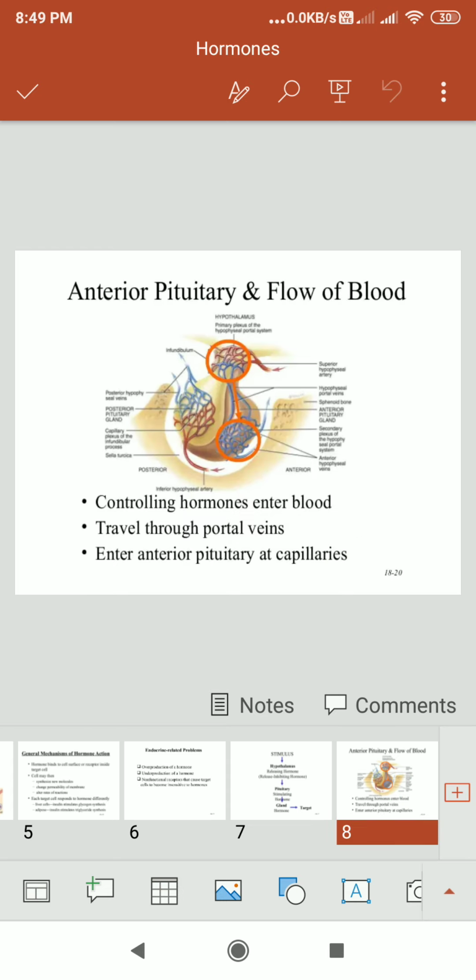In the anterior pituitary and flow of blood, the controlling hormones enter the blood, travel through the portal veins, and enter the anterior pituitary.